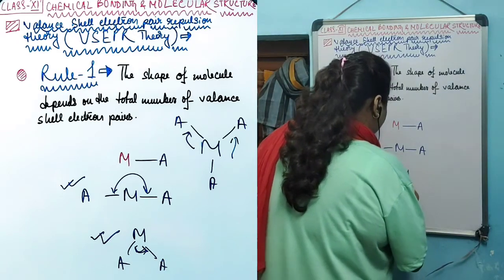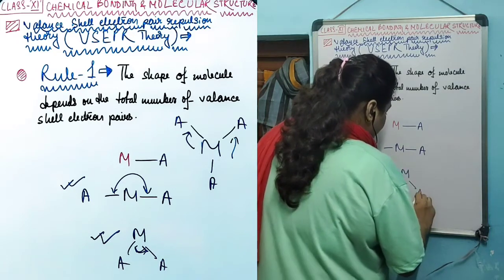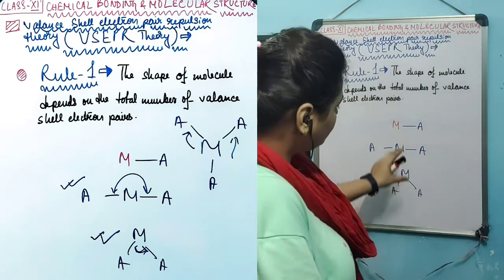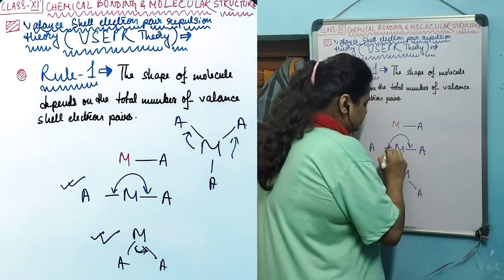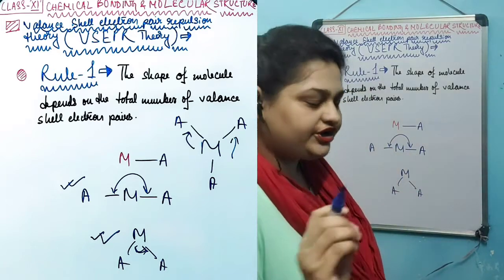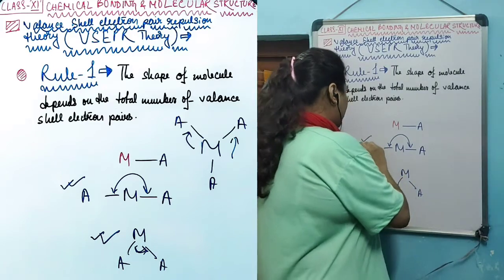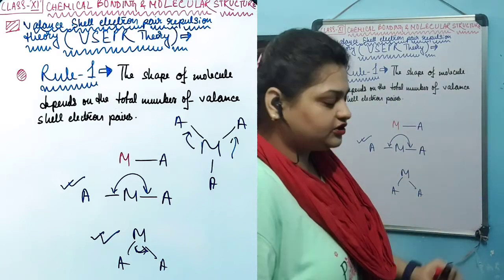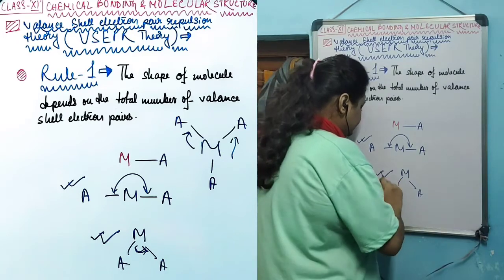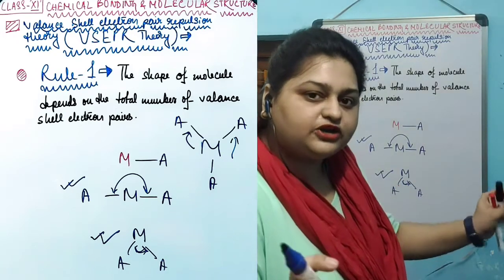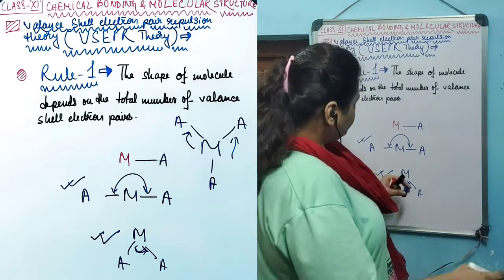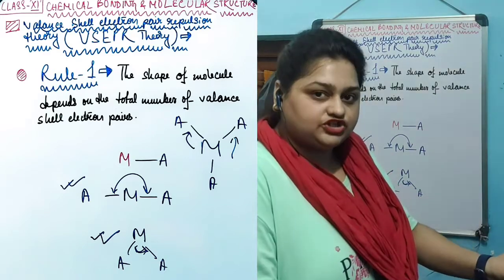Like it can orient in this way also. The difference between these two orientations is that the valence electron density in this case are far apart from each other. On the other hand, in this case it is oriented at a certain angle but a little bit closer with each other. Now electron density repel each other.